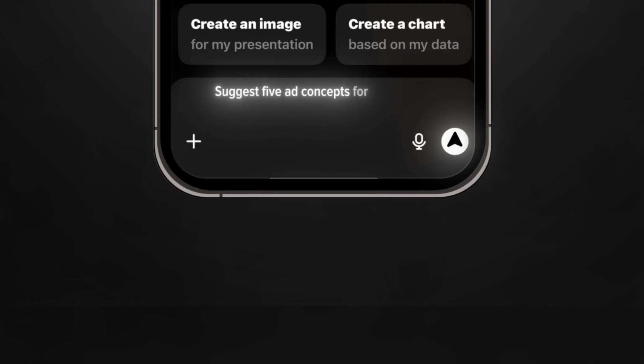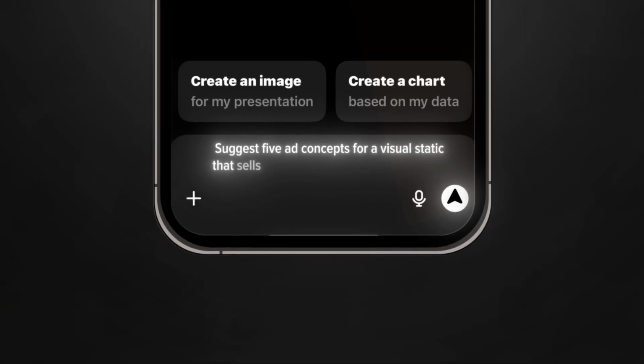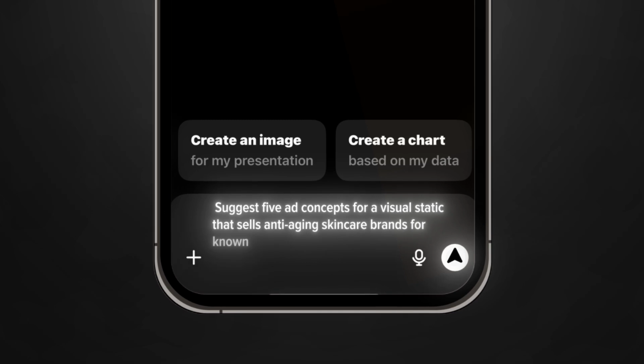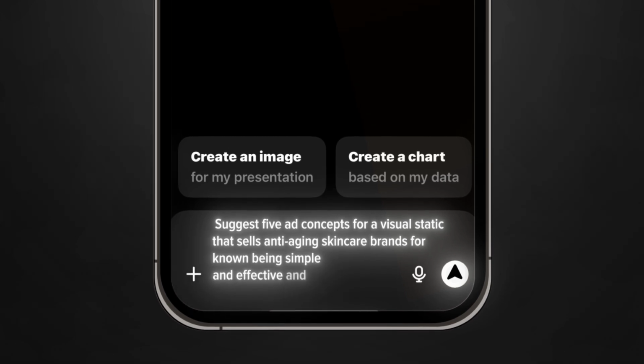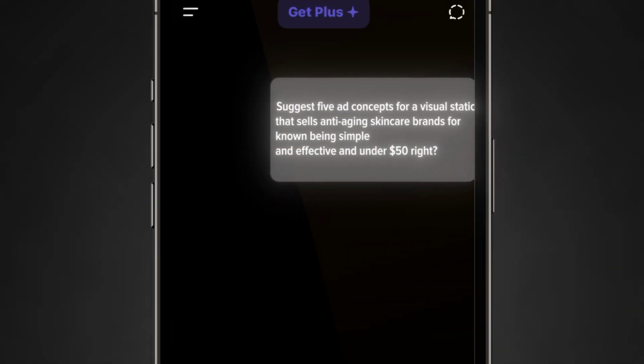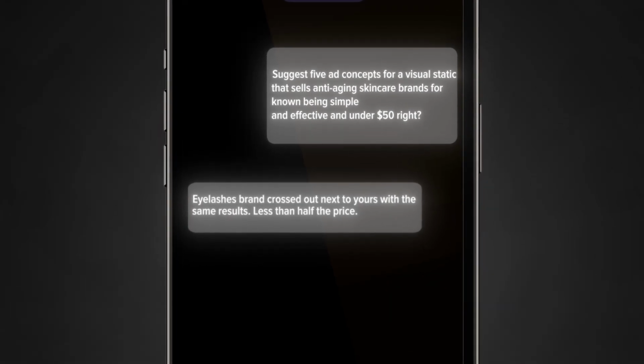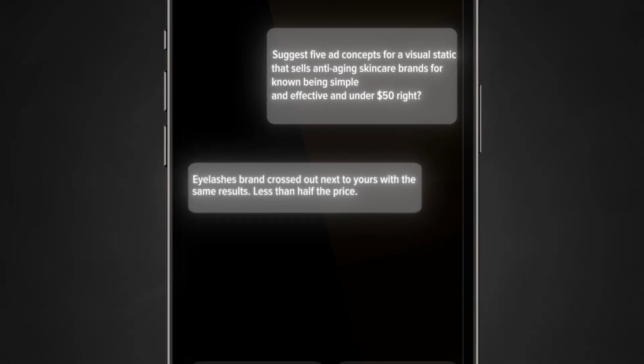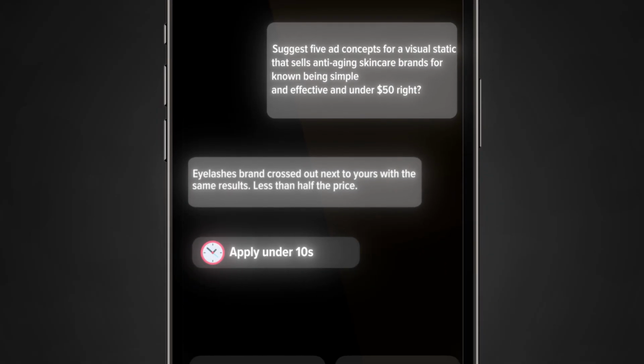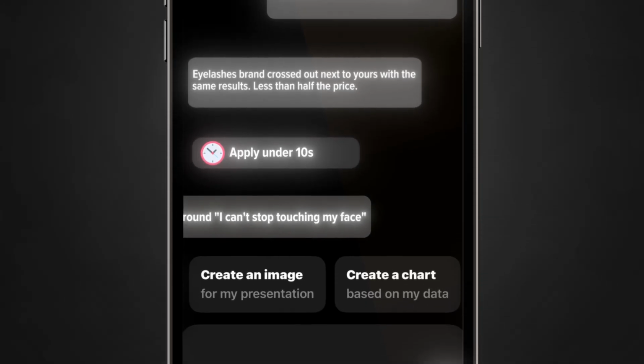Now, prompt 2 is around the visual concepts. Suggest 5 ad concepts for a visual static that sells anti-aging skincare brands known for being simple and effective and under $50, right? And it might return something like this. A luxury brand crossed out next to yours with the same results, less than half the price. Next, there might be a clock saying apply in under 10 seconds. Another one might be a quote with a selfie saying, I can't stop touching my face.